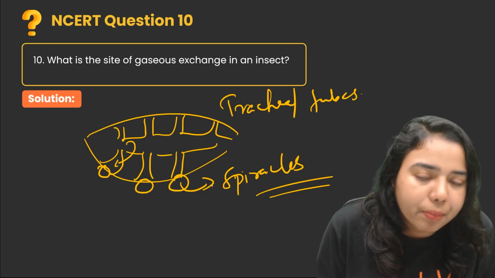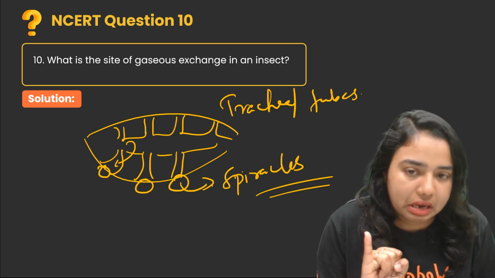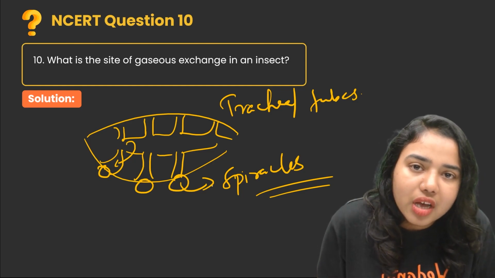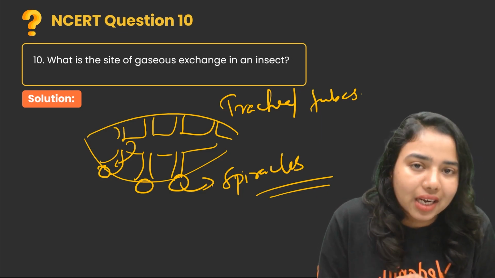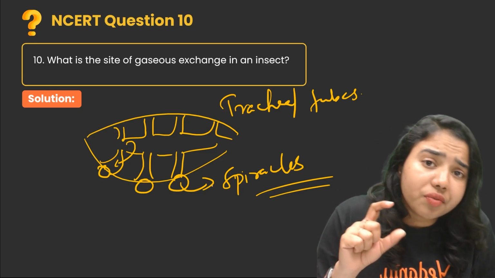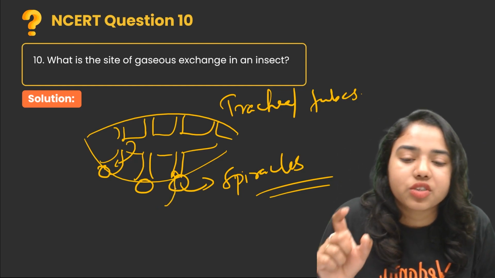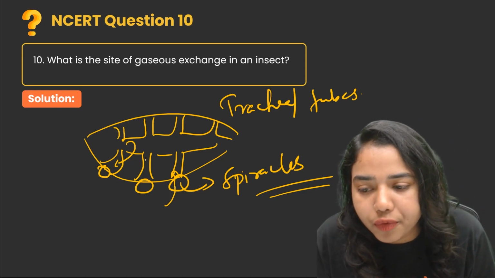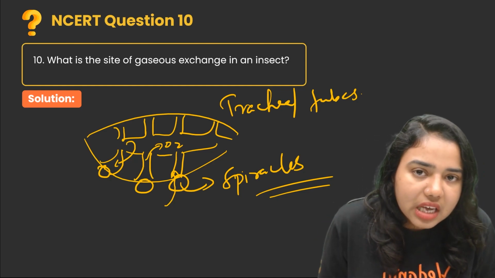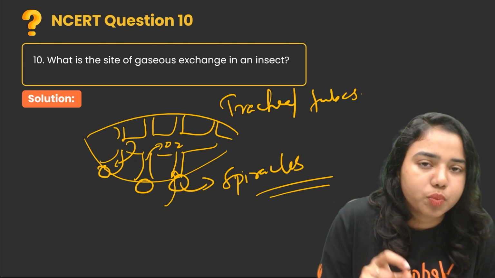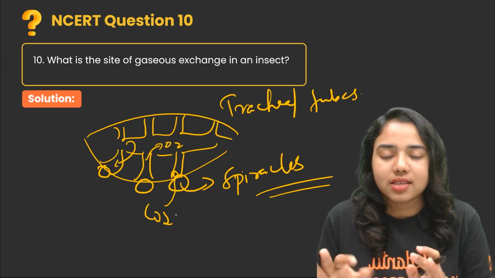Okay, so you have to remember two terms here. Number one, an insect consists of a tubular system called a tracheal system, and also minute pores or openings on either side of their body called spiracles. Through these spiracles, the gas exchange occurs. That means the oxygen from the atmosphere enters into the tracheal system through these spiracles, and from the tracheal system, the oxygen molecules diffuse into the tissues. The tissues release carbon dioxide into the tracheal tubes. The tracheal tubes carry it to the spiracles, and through the spiracles, the carbon dioxide is released into the atmosphere. This is how gas exchange takes place in an insect.